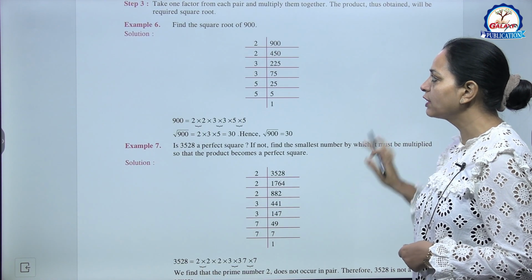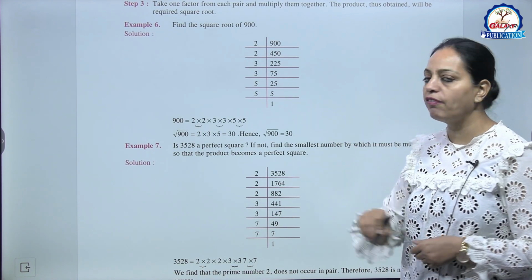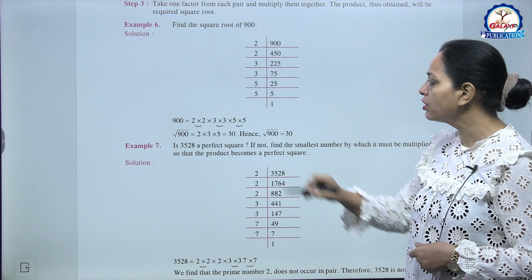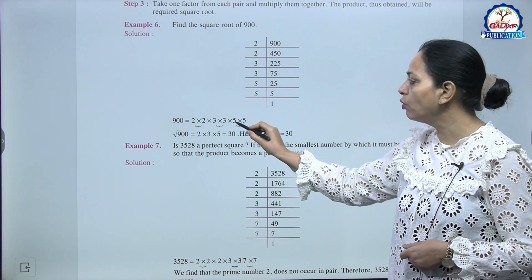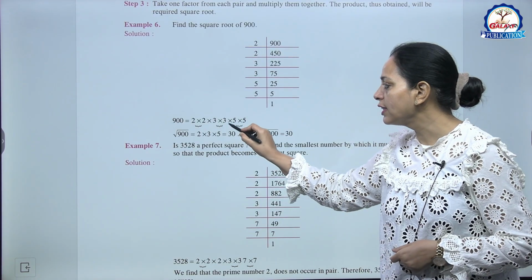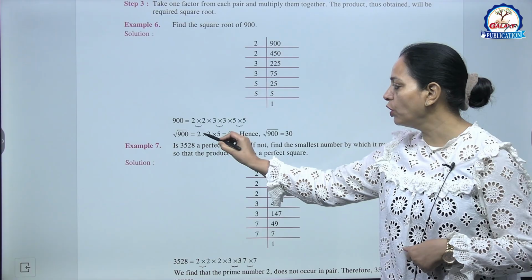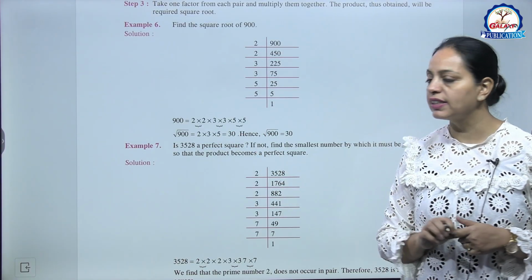See example 6, find the square root of 900. What will we do with 900? We will make factors, prime factors: 2 into 2 into 3 into 3 into 5 into 5. So now pairs, this one and this one. So now the square root of 900 is 2 into 3 into 5, that is 30.